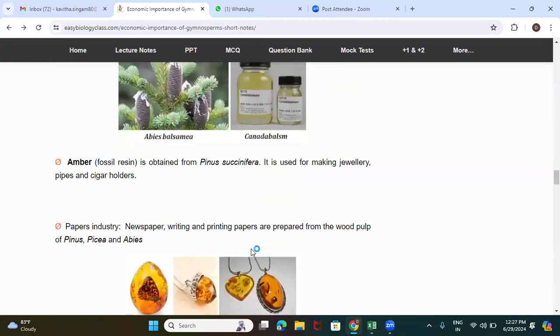Next, about the paper industry. In the preparation of newspaper, printing papers or writing paper, the best example here is the wood pulp of Pinus, Abies and Picea. These are the gymnospermic plants from which the wood pulp is extracted, and that pulp is used in the paper industry.